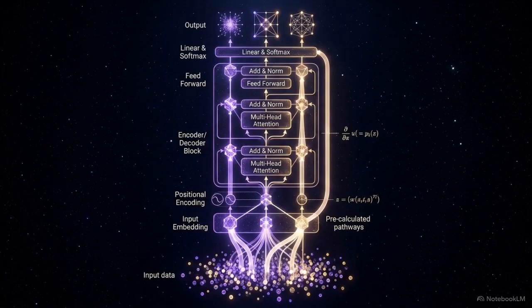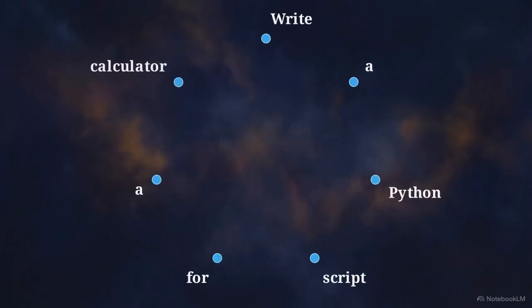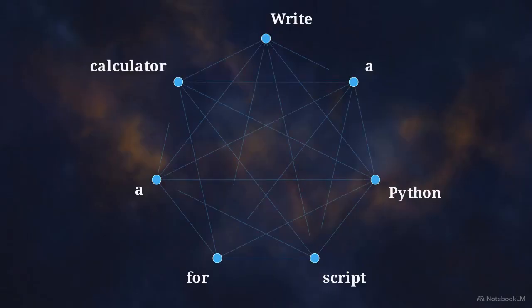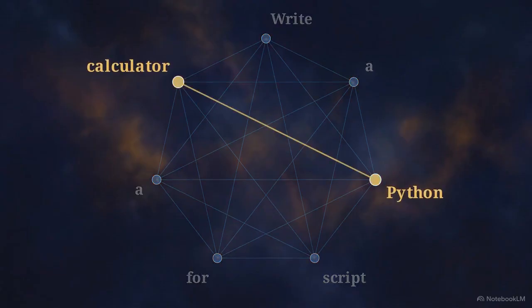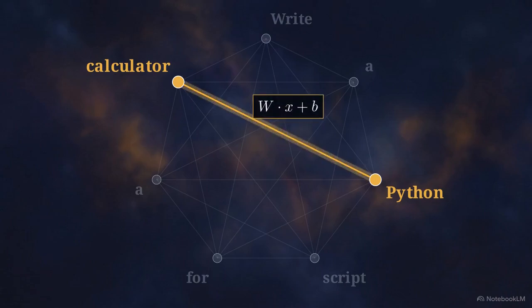Inside that radar, the model uses an architecture called a transformer, which runs on a mechanism known as attention. Here, we see a web of vector lines connecting a sequence of words. This illustrates the attention mechanism calculating the mathematical gravity between every single term in your prompt. Notice how the connections between Python and calculator glow thicker and pulse. The system assigns heavier mathematical weight to these critical terms, using them to anchor its trajectory.